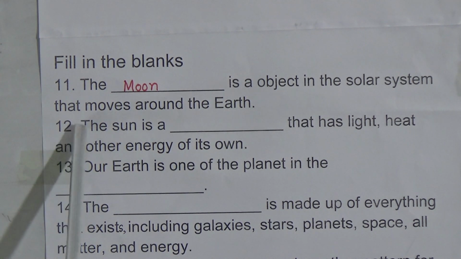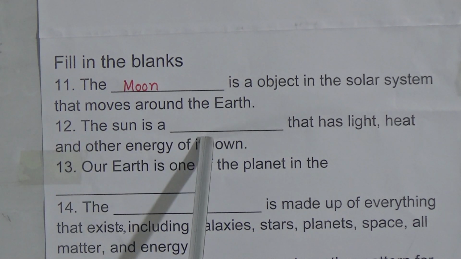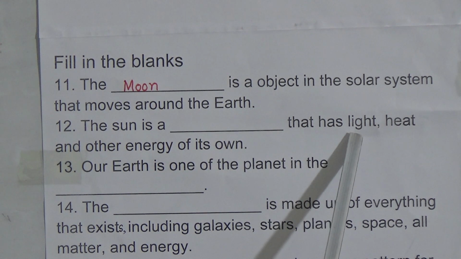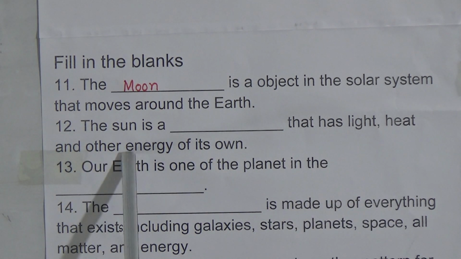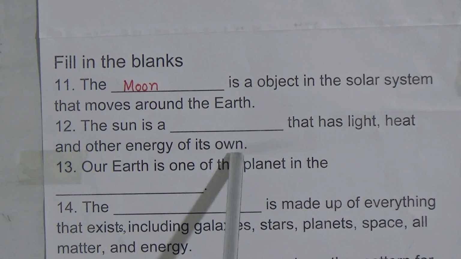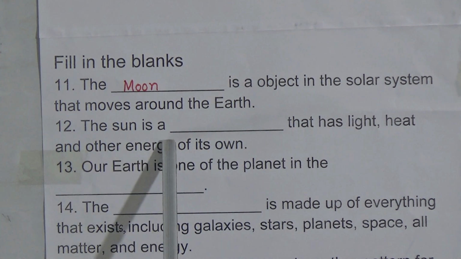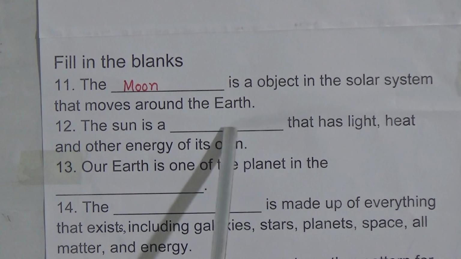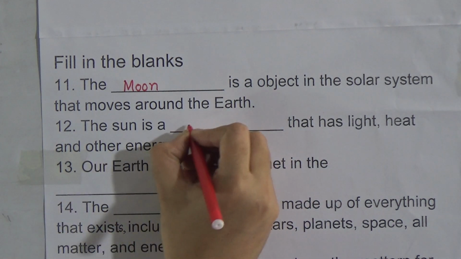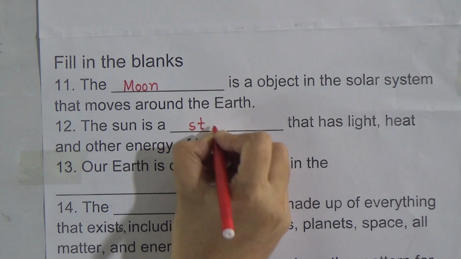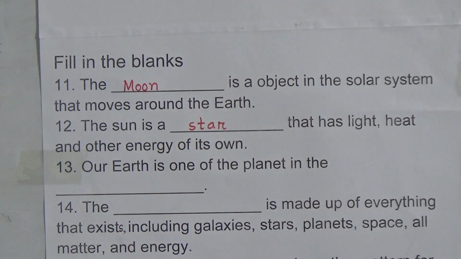12th number is: the sun is a dash that has light, heat and other energy of its own. The sun is a star. The answer will be star. Then we will write here star. The sun is a star that has light, heat and other energy of its own.